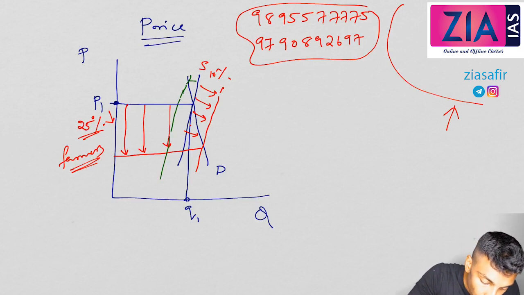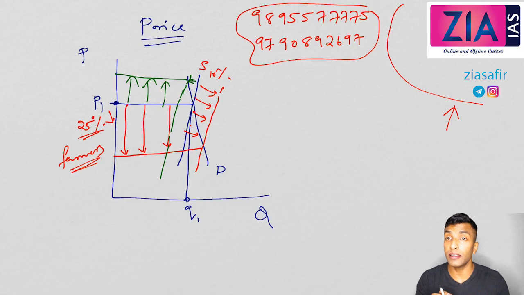So if there is a small change in supply, you can see the price is increased this much, right? Then the consumer will suffer. So that is why agricultural products are so volatile. That's the reason why the prices of agricultural products are also so volatile. Even a small change in supply will affect the prices drastically.